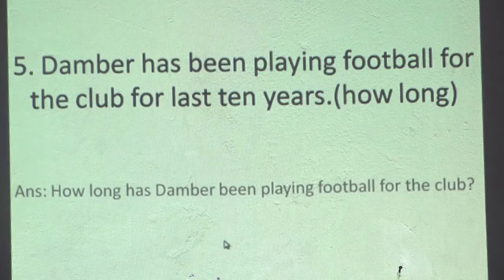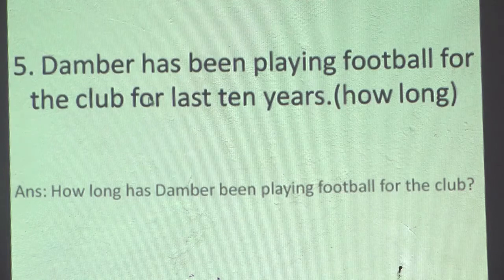Question 5. Dumbar has been playing football for the club for last 10 years. The specification is how long question. So the information for how long is for last 10 years. We do not use this in the question. So our question will be: how long has Dumbar been playing football for the club?